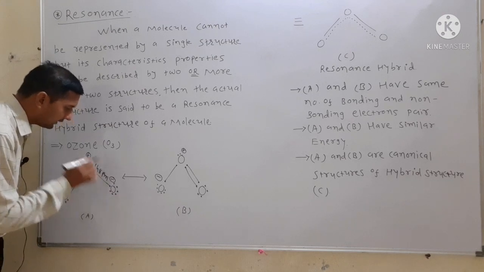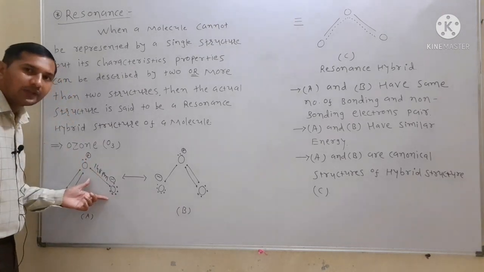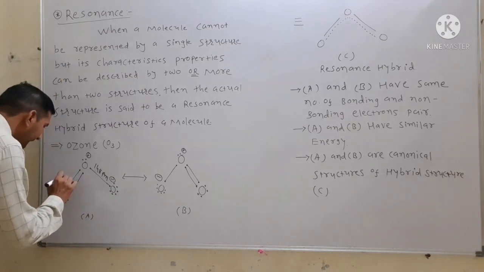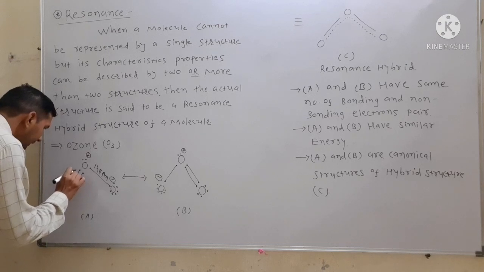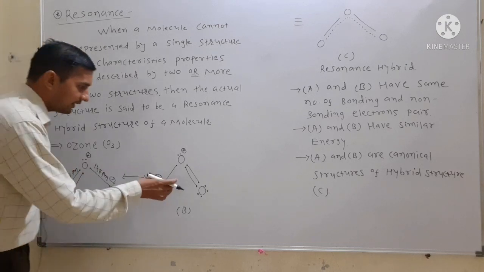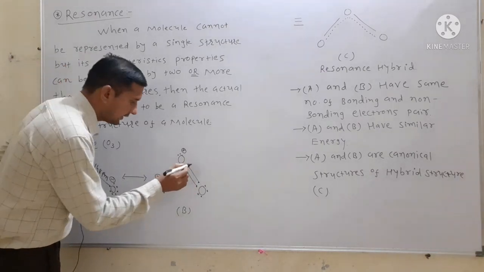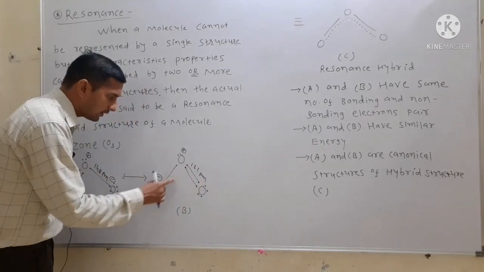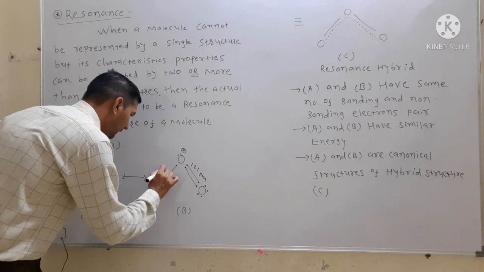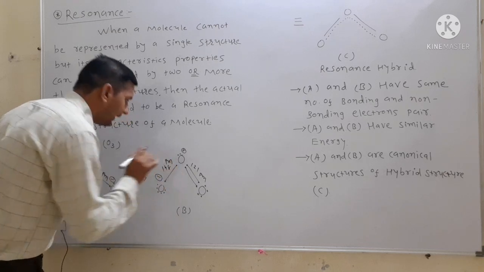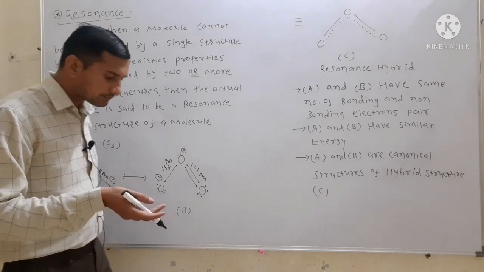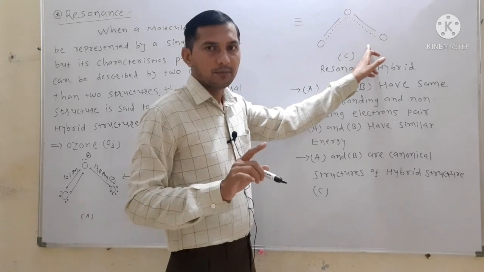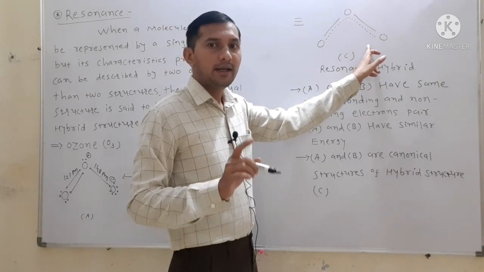a 148 pm bond length between two oxygen atoms. If two oxygen atoms have double bond character, then it possesses a 121 pm bond length. Similarly, in this structure, the double bond between two oxygen atoms possesses a 121 pm bond length, and between these other two oxygen atoms it possesses a 148 pm bond length. But practically, between the two oxygen atoms the bond length remains the same and the value is 128 pm.